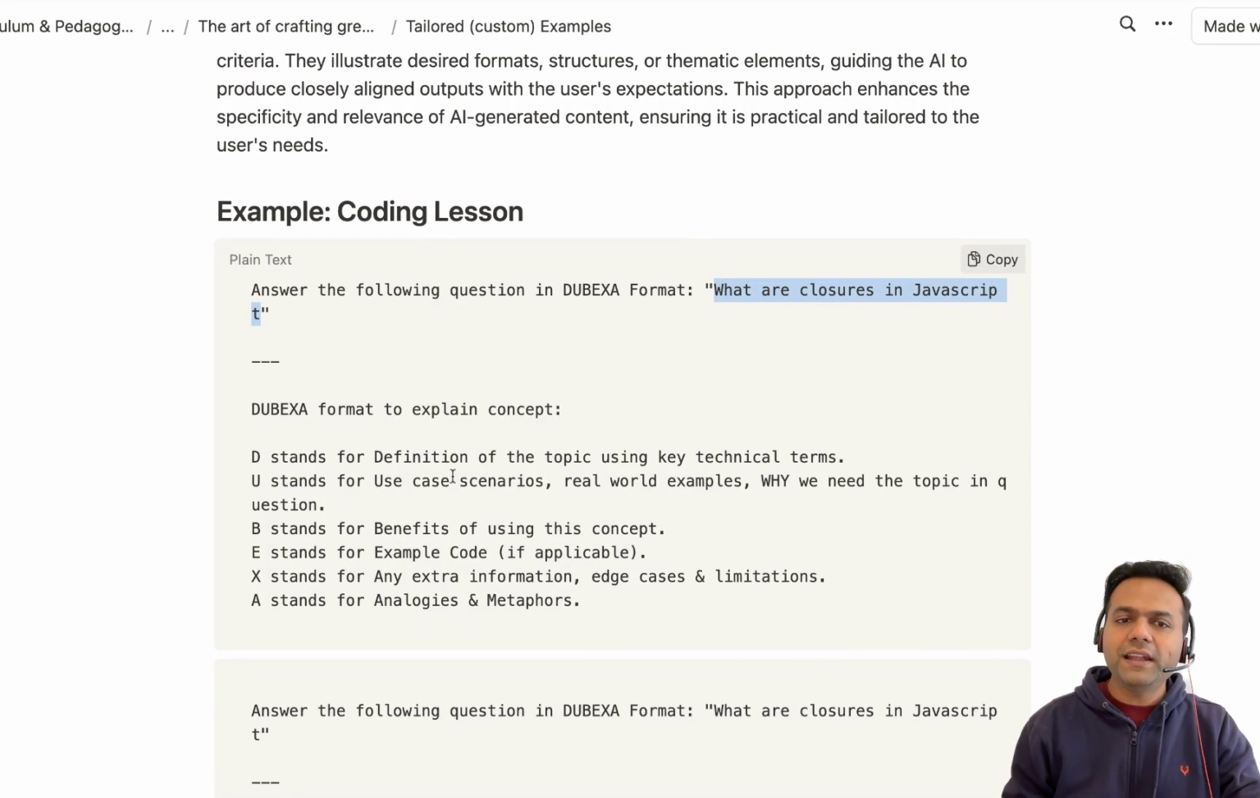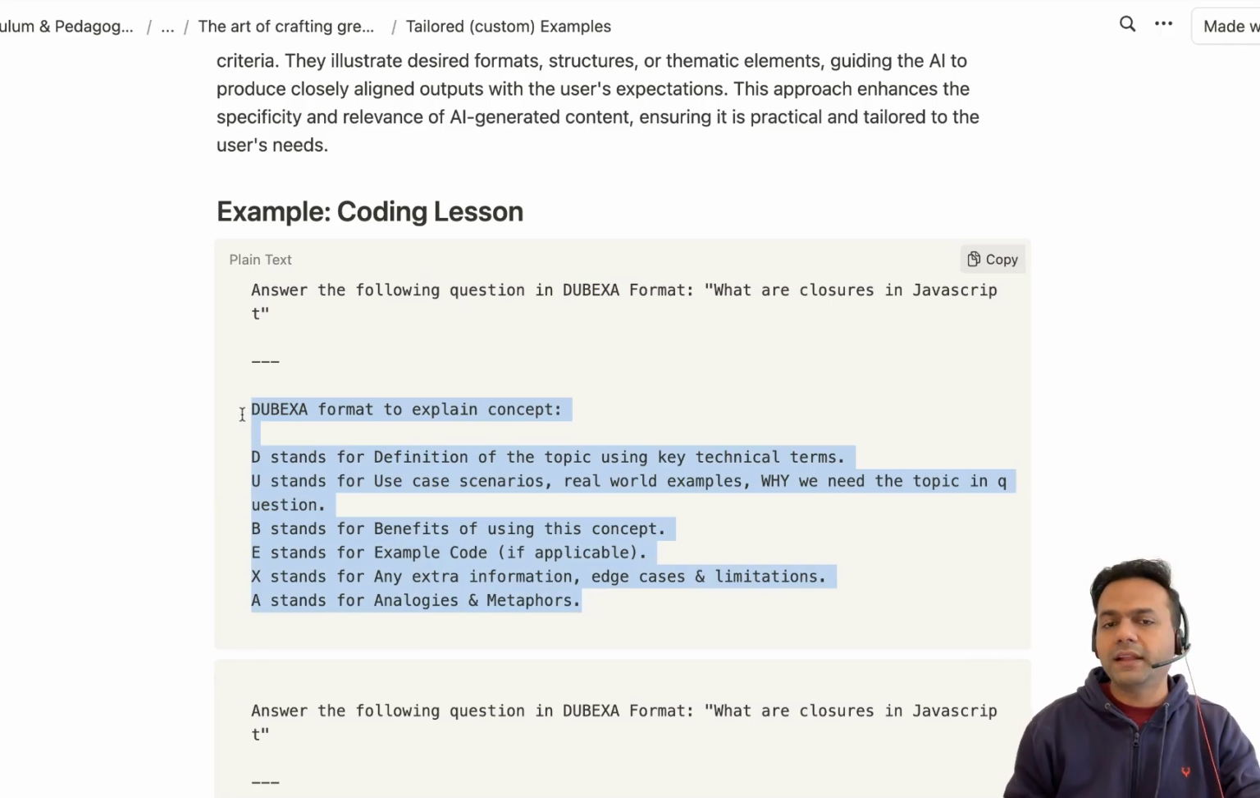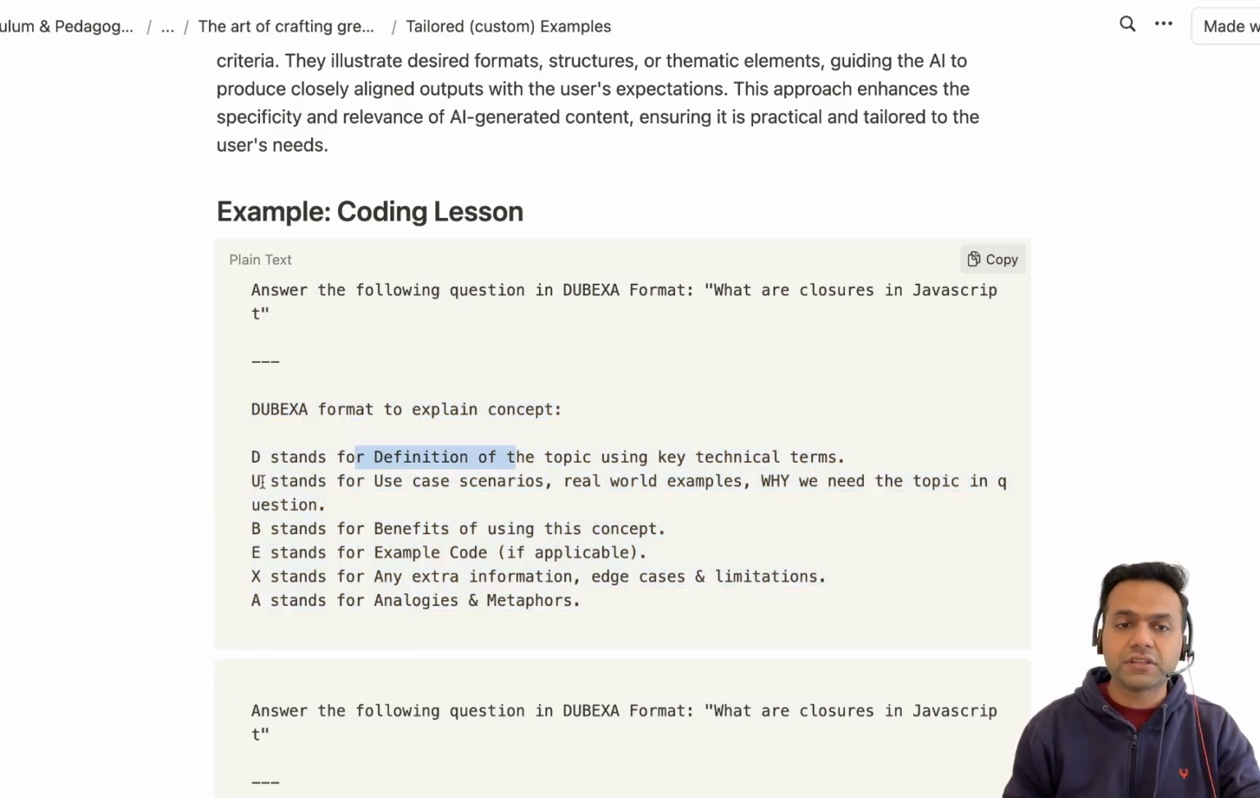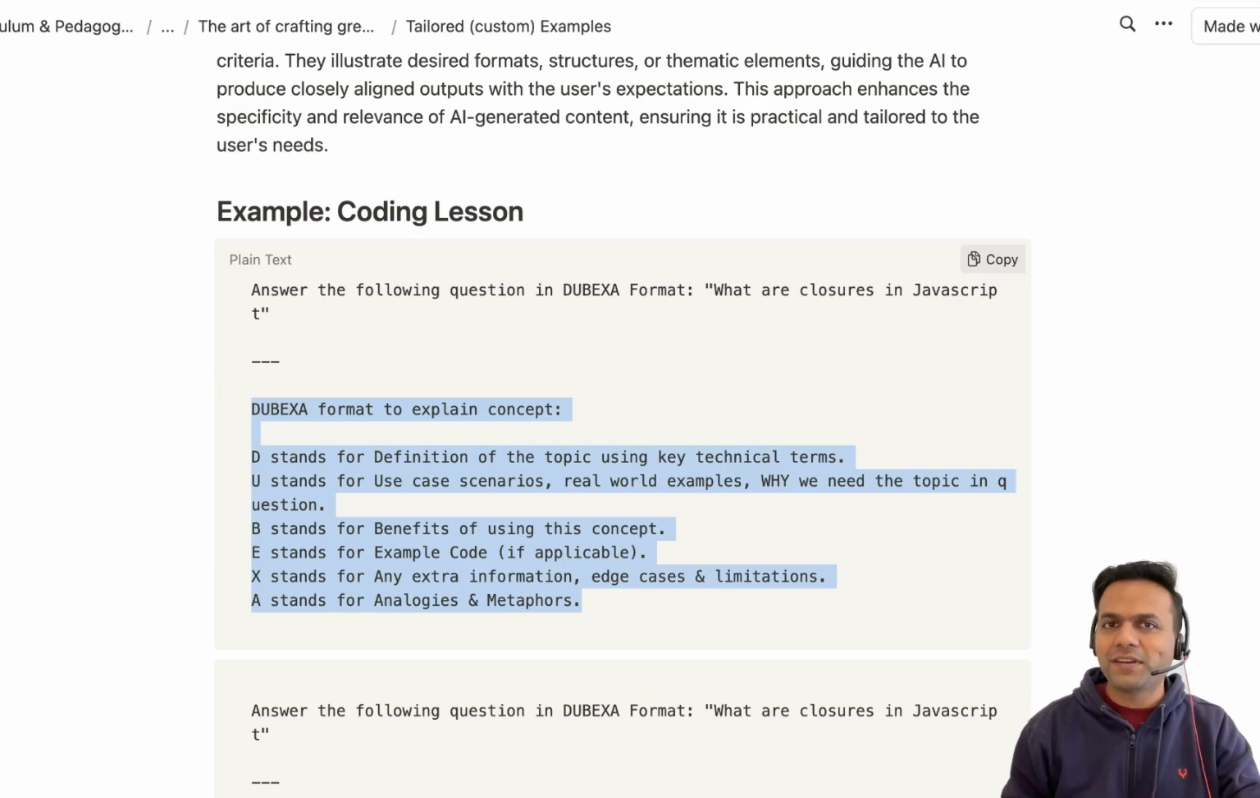But if you give it a custom example, so there is nothing called DUXA format. It is a made up example, right? And it was made up for a very specific purpose. If I ask AI to answer me this question in this custom format and then roughly explain what that concept is. D stands for definition, U for use case, and so on. I'll get a very, very different and custom output.